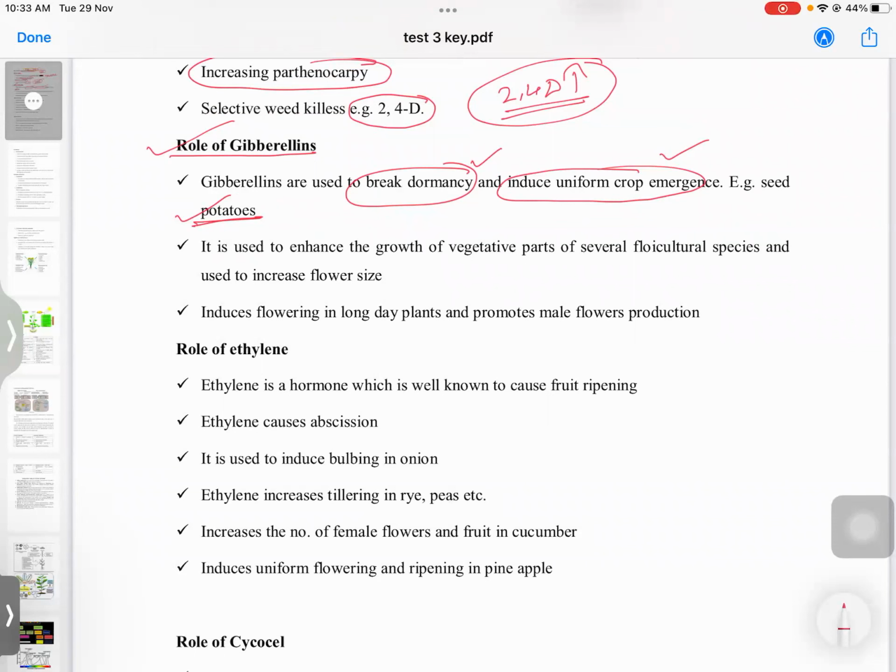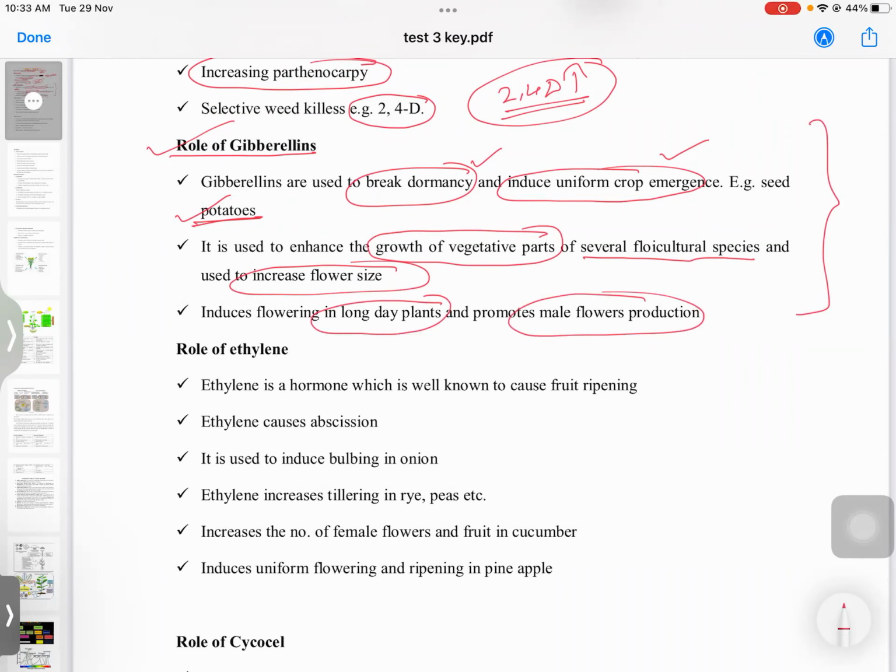Also, it is used to enhance the growth of vegetative parts of several floriculture species and increase the flower size. Here, there is nothing much to explain, just need to remember. It induces flowering in long day plants and promotes male flower production. So, you should remember that gibberellin is useful in male flower production.